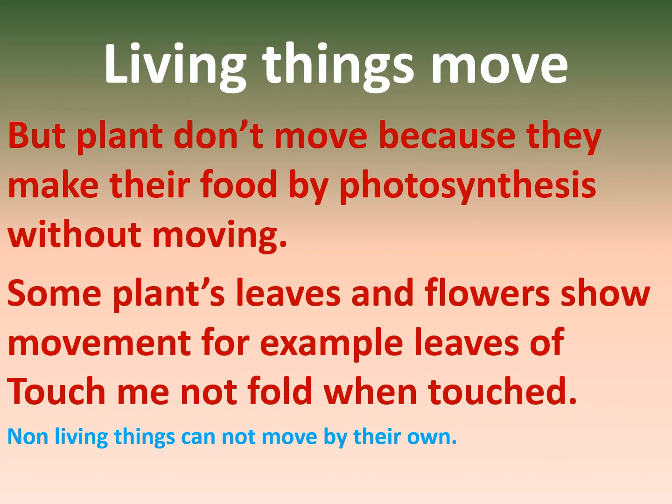But plants don't move because they make their food by photosynthesis without moving. Some plants' leaves and flowers show movement. For example, leaves of touch-me-not fold when touched. But non-living things cannot move on their own.